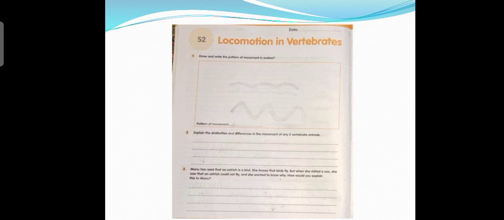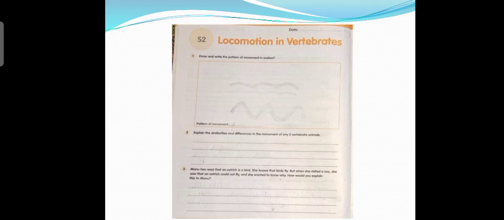The picture of this volume 2 is attached here. We will discuss the question answers here. The first question given is, draw and write the pattern of movement in a snake. So children, we already discussed that snake moves in a wave-like pattern, and accordingly you can draw the picture.